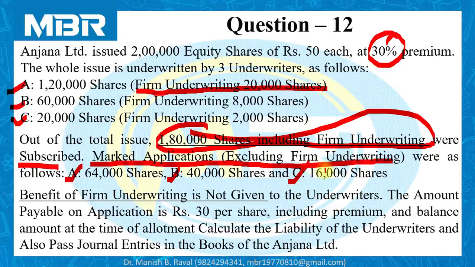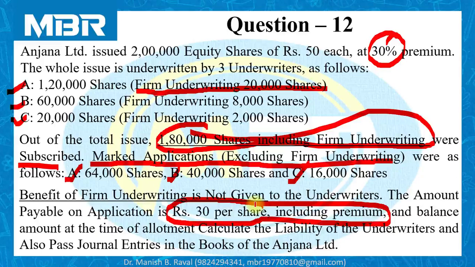The amount payable on application is rupees 30 per share, including the amount of premium. Here, we have to collect the amount from the shareholders in installments.